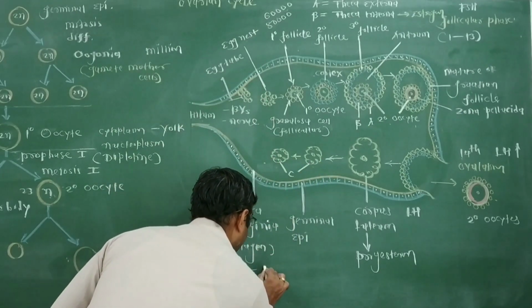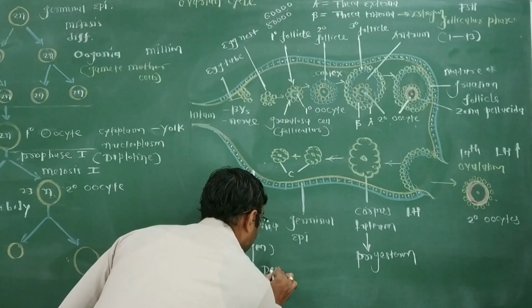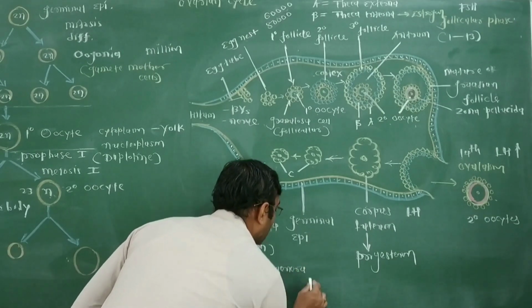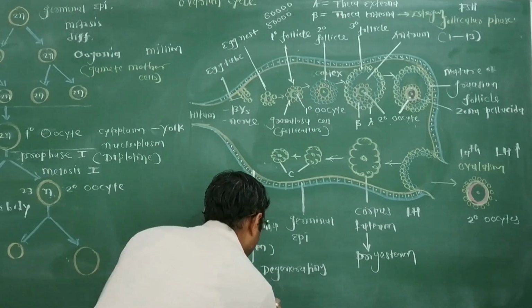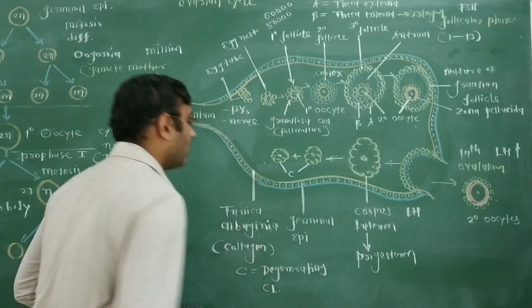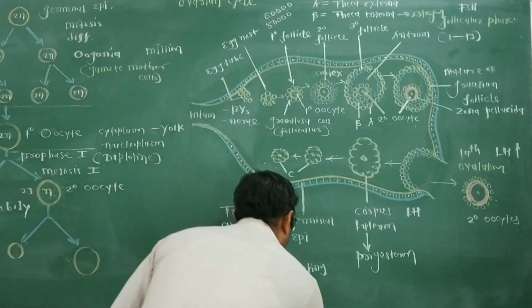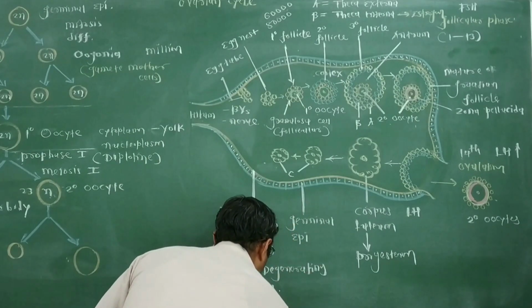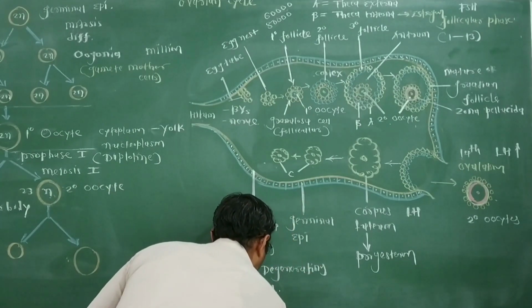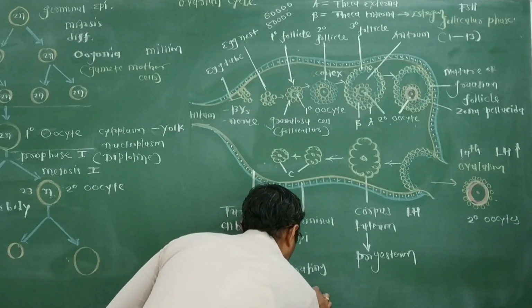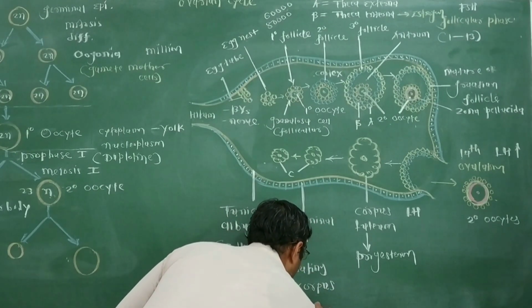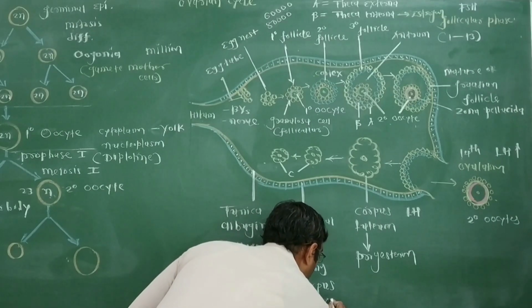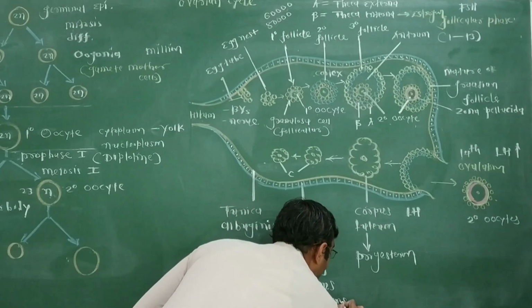The degenerating corpus luteum is called the corpus albicans.